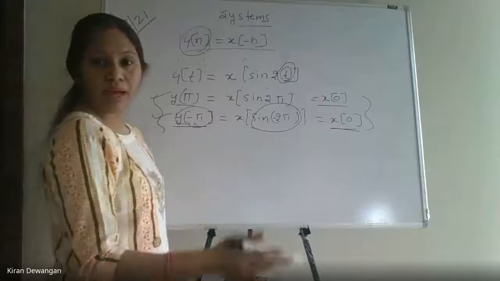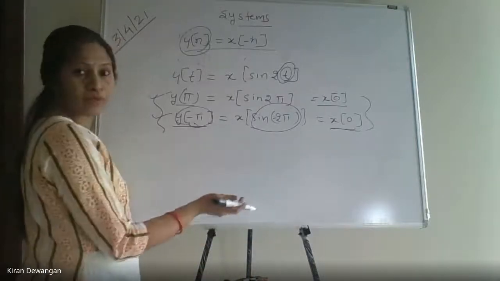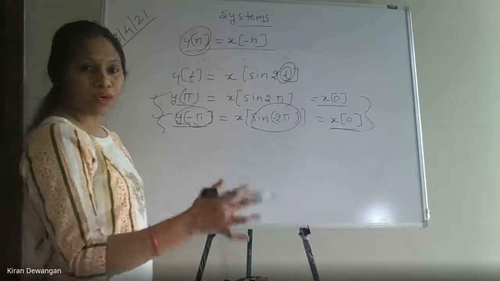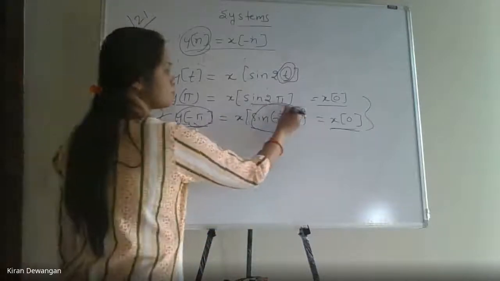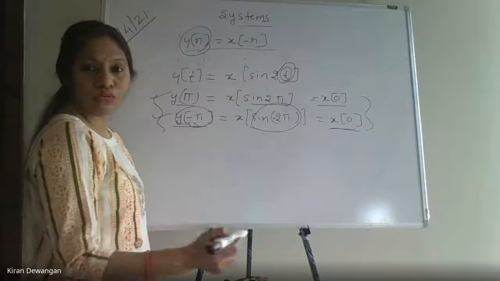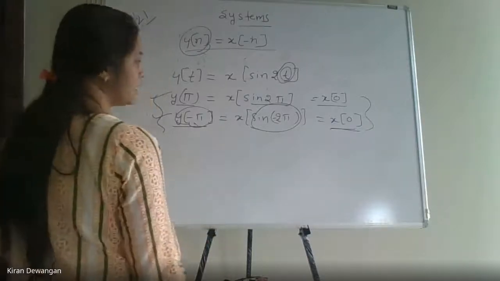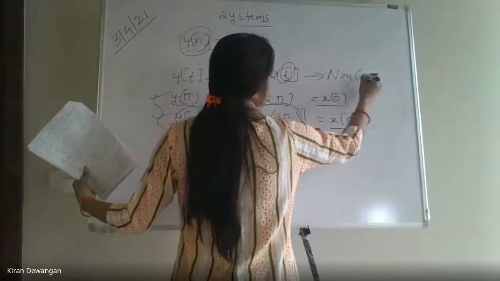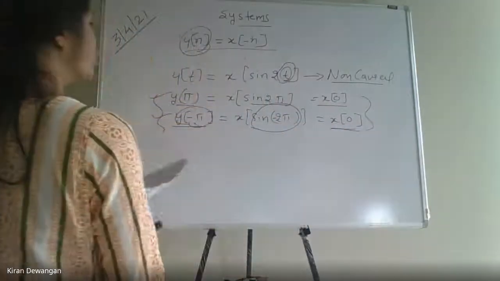So that is how by just taking the different values, if it is given in terms of sign, तो आप इसमें pi या pi by 2 रख के आप देख सकते हो. If it is not given directly, जैसे previous examples में दिया है, तो we can directly keep the values of t as 1 2 3 4 like that or minus 1 2 3 4 like that. But here it is given in terms of sign, so we kept the value of t as pi and then we calculated it. ठीक है? So this is again a non-causal system.